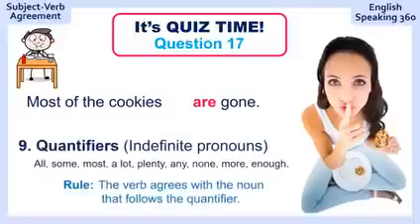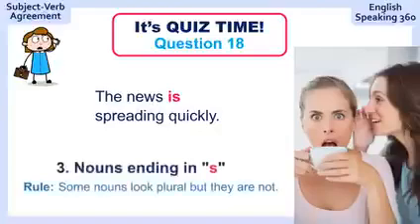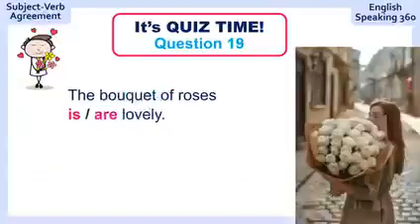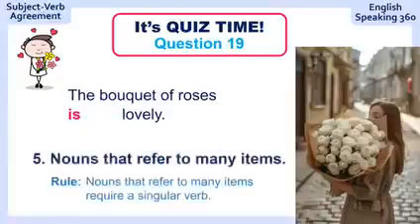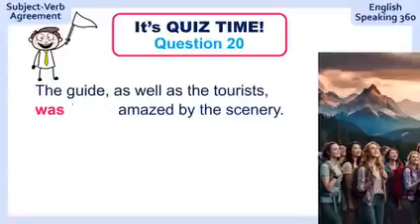Rule number 9, quantifiers. Question 18. The news spreading quickly. The news is spreading quickly. Rule number 3. Question 19. The bouquet of roses, lovely. The bouquet of roses is lovely. Rule number 5. And the last one, question number 20. The guide as well as the tourists amazed by the scenery. The guide as well as the tourists was amazed by the scenery.